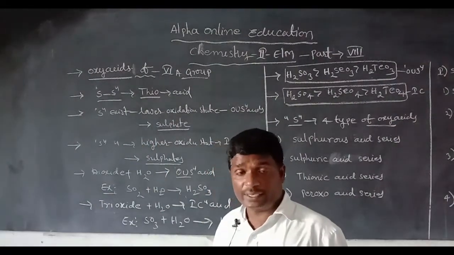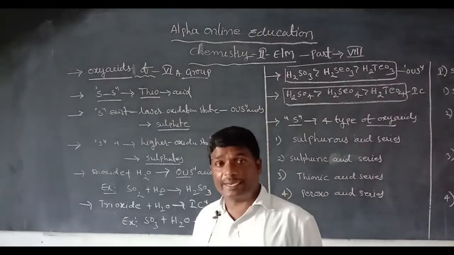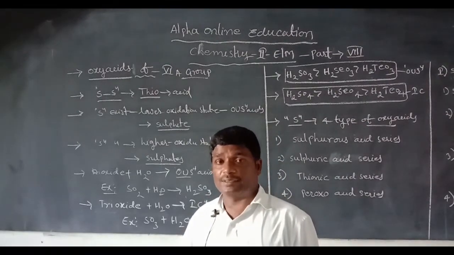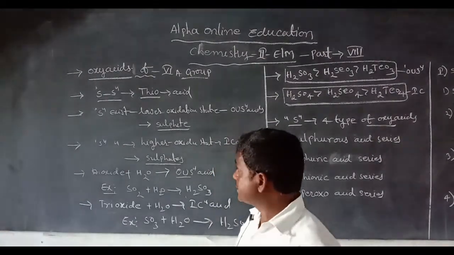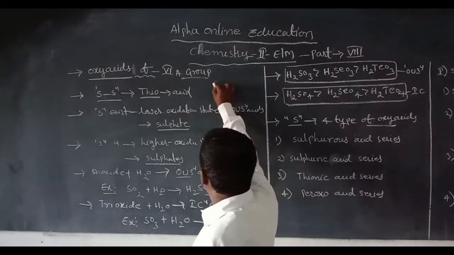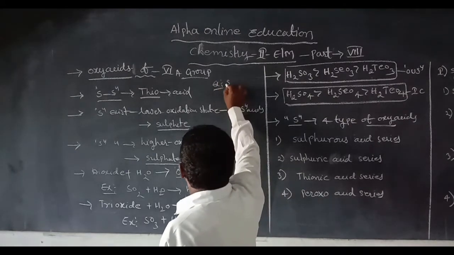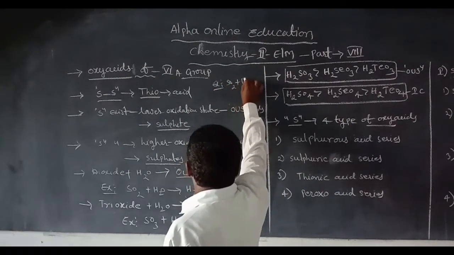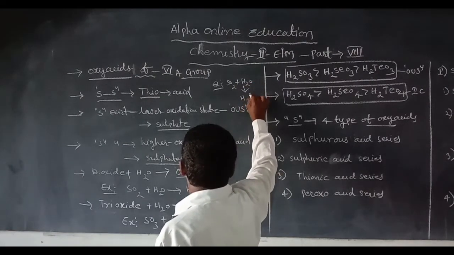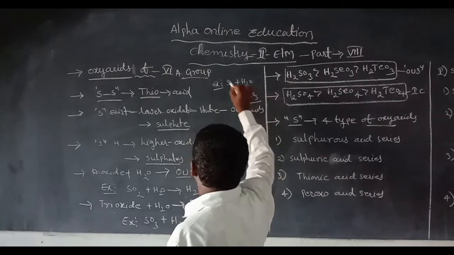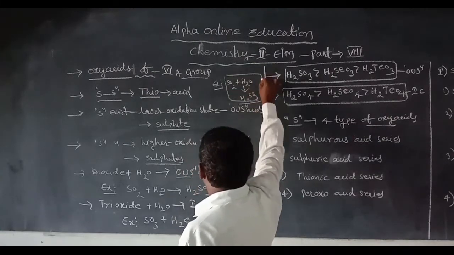Oxyacids means that any type of oxide dissolved in a water molecule forms oxyacids. For example, sulfur dioxide dissolved in water forms sulfurous acid, H2SO3. It is also a type of oxyacid.